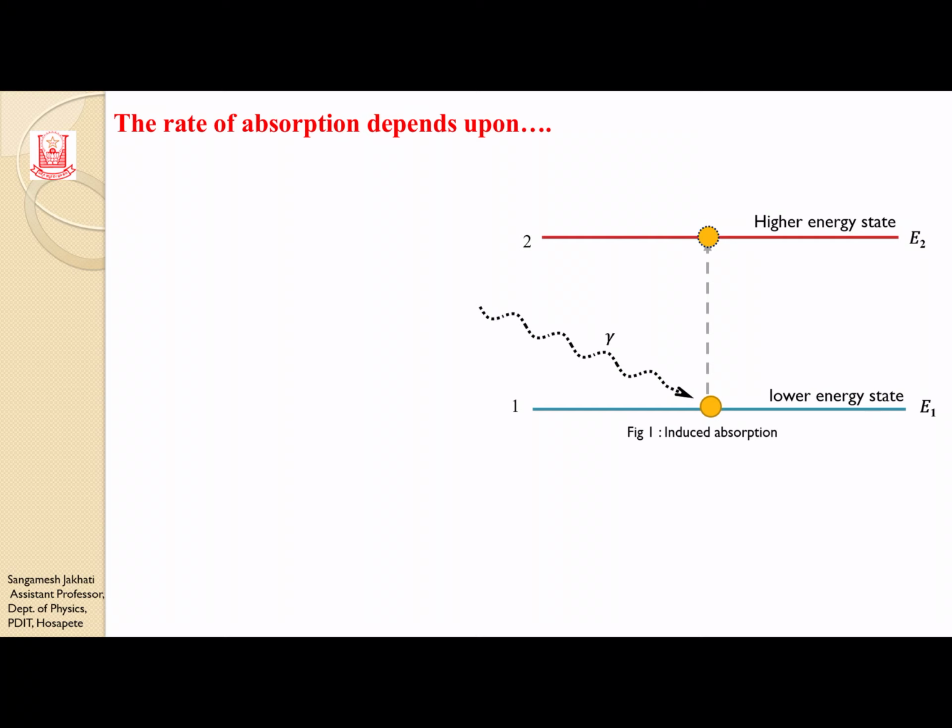So the rate of absorption, on which factor is it depending? This is induced absorption. So first one, it is depending on the number density of lower energy states. How many atoms are possessing this state of energy?